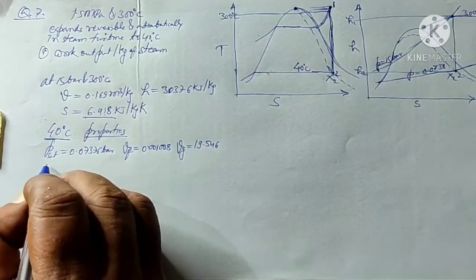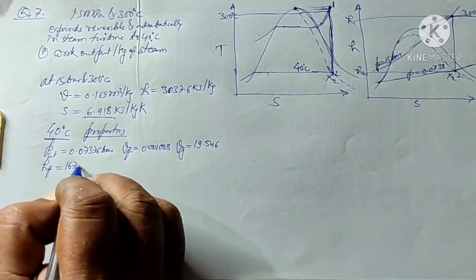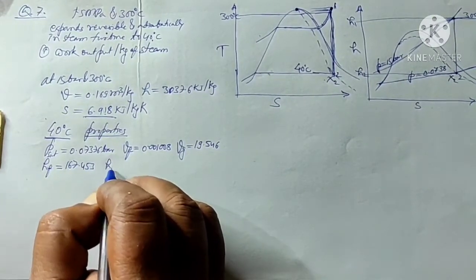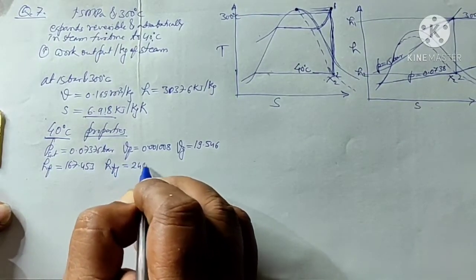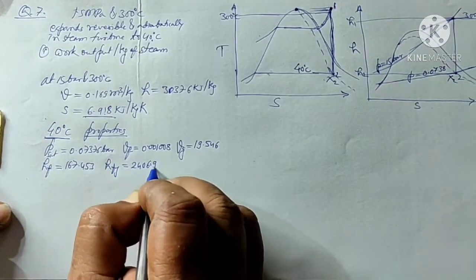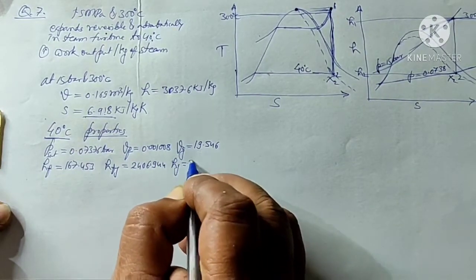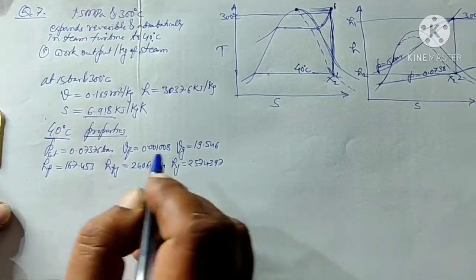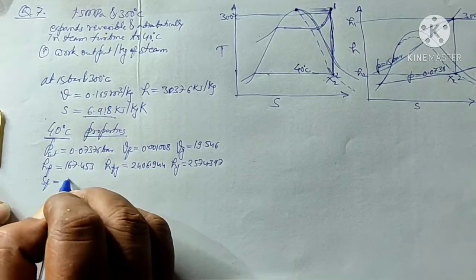The enthalpy Hf is equal to 167.453. Hfg is equal to 2406.944, and Hg is equal to 2574.397.